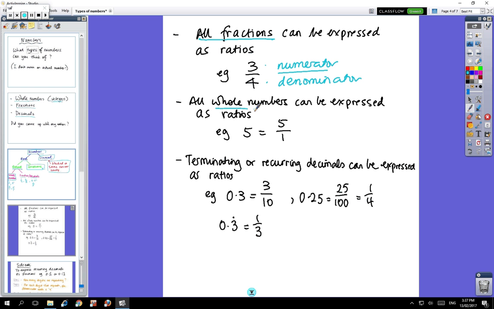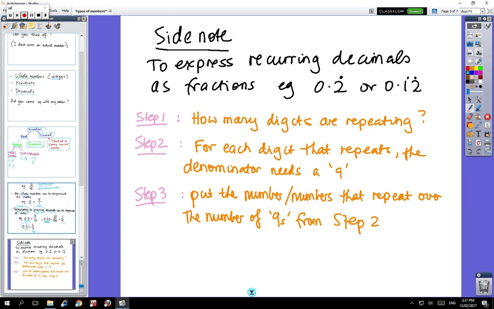Whole numbers can be written as ratios, like for instance 5 is 5/1, like on the previous slide. And decimals can be expressed as ratios if they terminate or recur. So for instance 0.3 stops, so we call that a terminating decimal, so that's 3/10. 0.25 stops, so it's a terminating decimal, so it's 25/100, which cancels down to 1/4. And recurring decimals, such as 0.3 recurring, is the same as 1/3, which you can check on your calculator. 1/3 equals 0.3 recurring. So anything that terminates or recurs can be written as a ratio. Okay, so there's a side note.